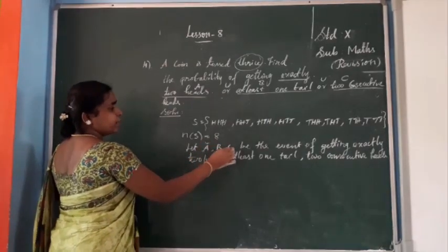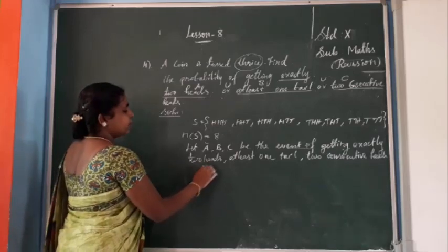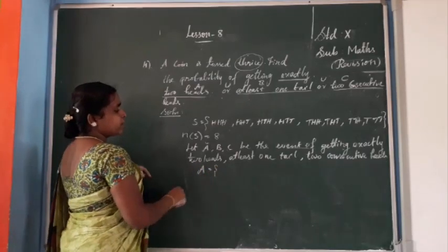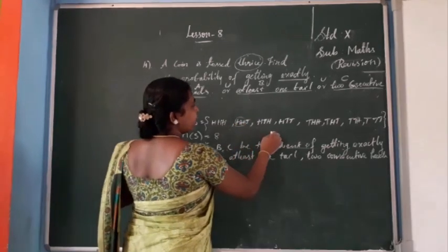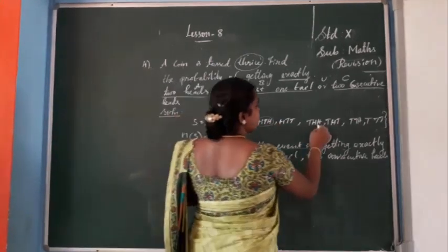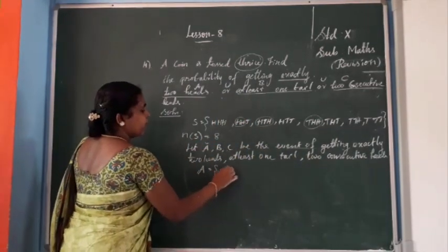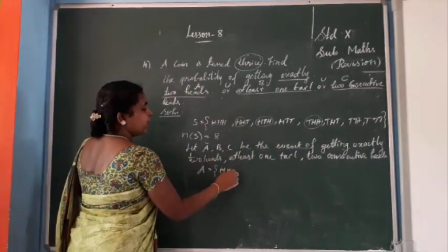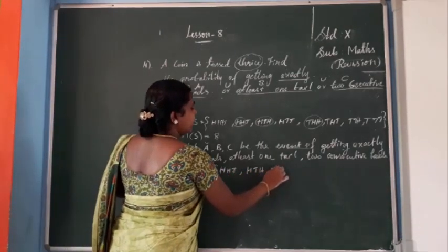So A means the event of getting exactly 2 heads. So A equal to, what are the possibilities here? You see exactly 2 heads. 1, okay, next 2, 3. So you write that. H H T, H T H, T H H. Only we need 2 heads there.